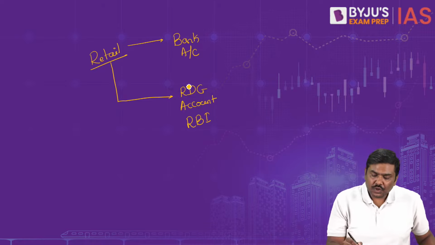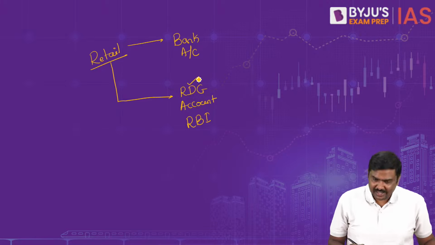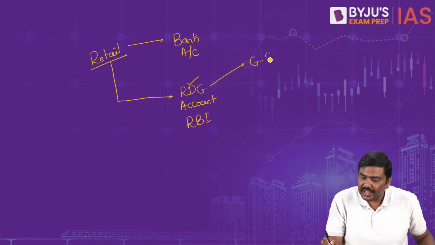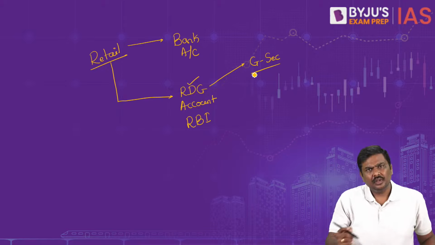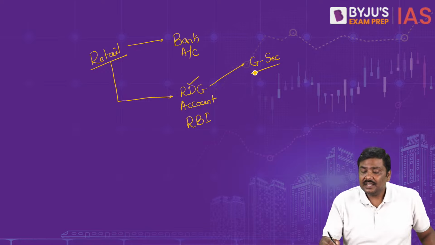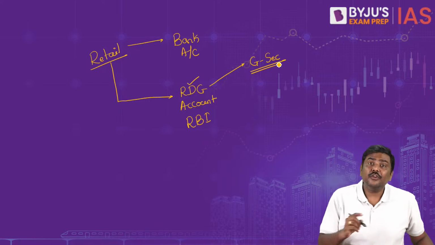Now, once you open this Retail Direct Gilt Account, you can purchase the G securities from the market. Through this Retail Direct Gilt Account, you can purchase the G securities from the market.